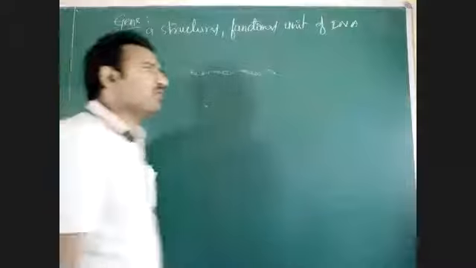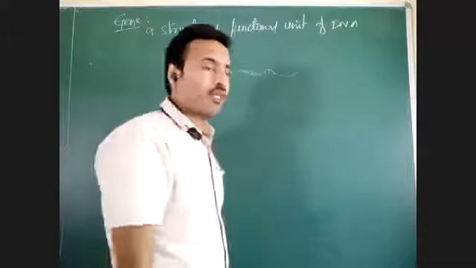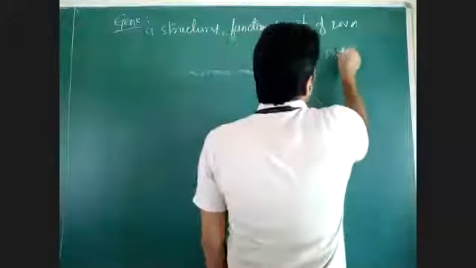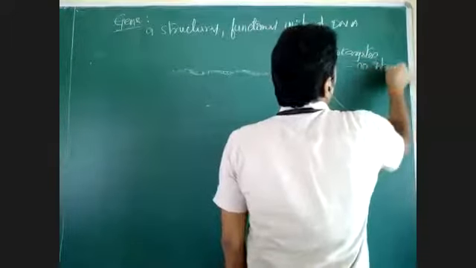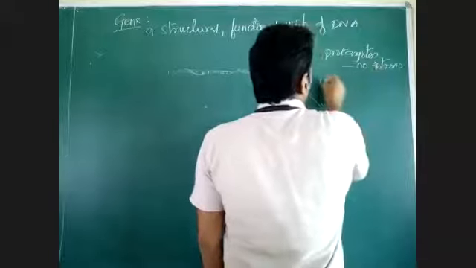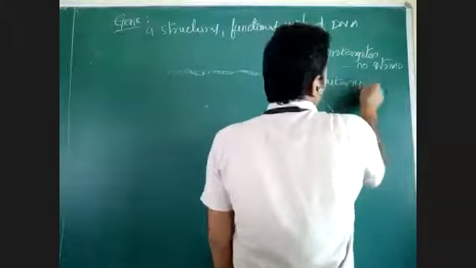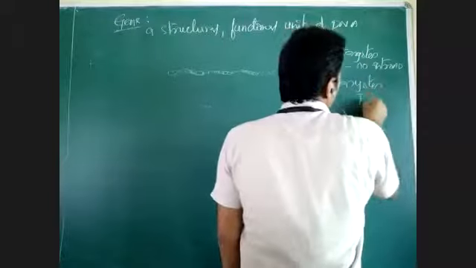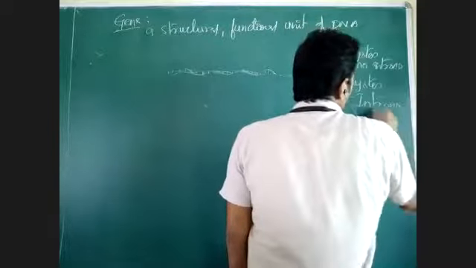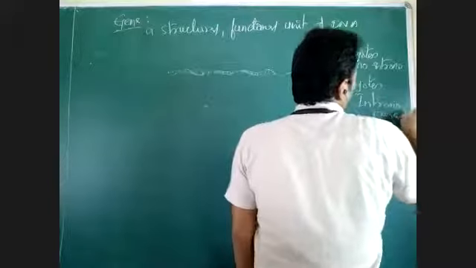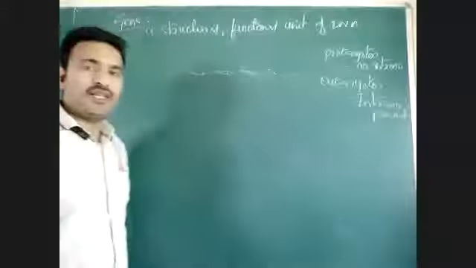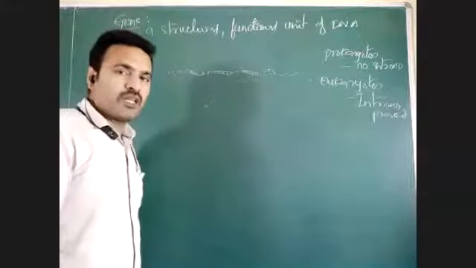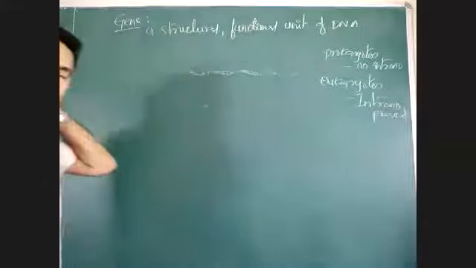When we studied the difference between prokaryotes and eukaryotes, prokaryotic organisms have no introns, and in eukaryotes there is presence of introns. Introns are present in eukaryotic organisms, whereas introns are absent in prokaryotic organisms. That you know. See, what is an intron?